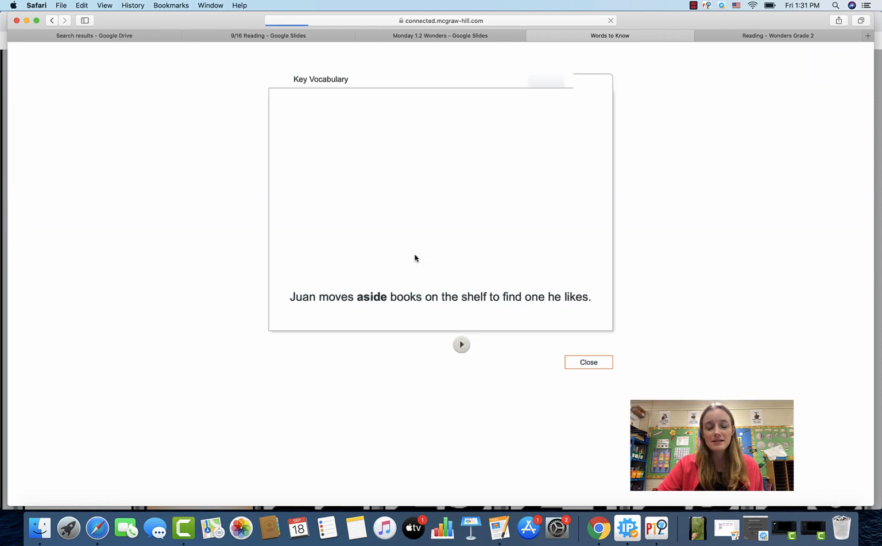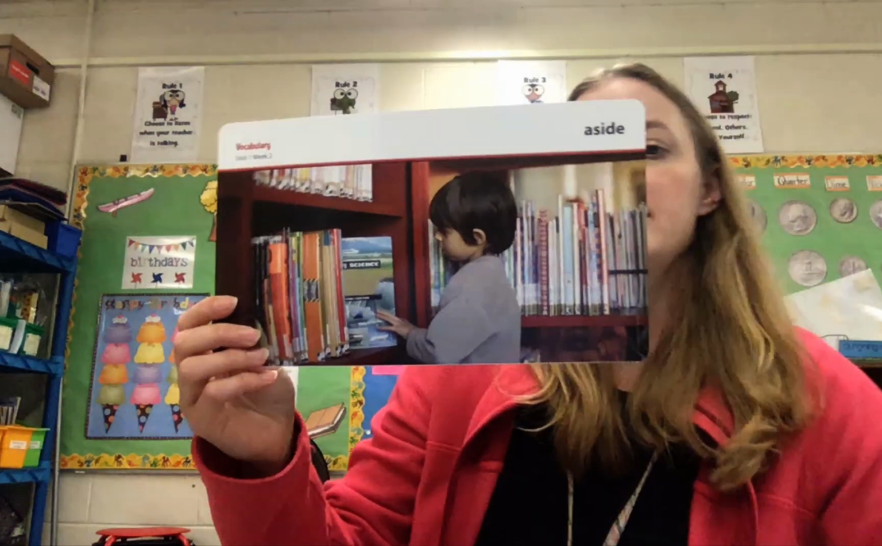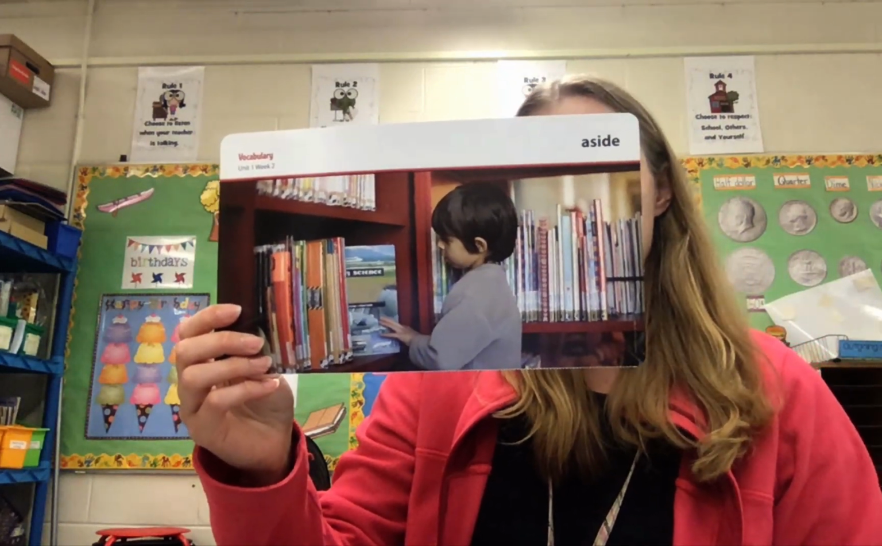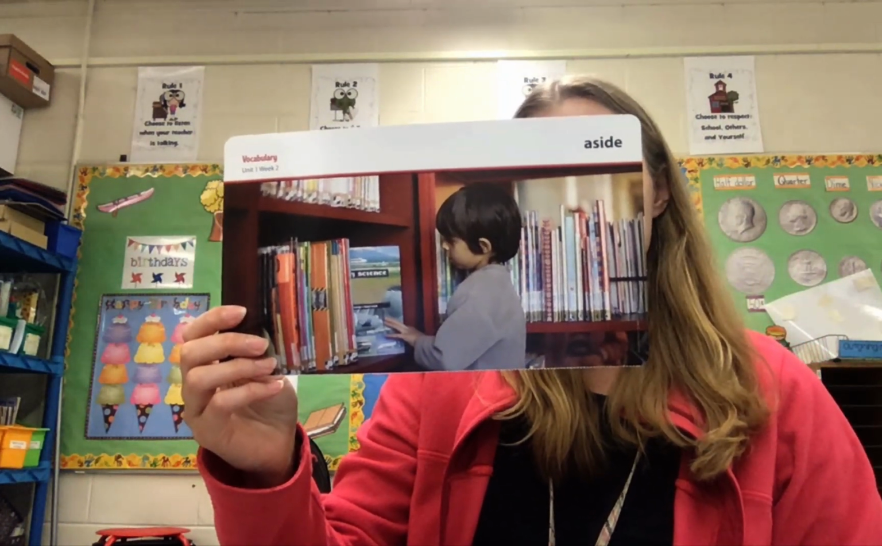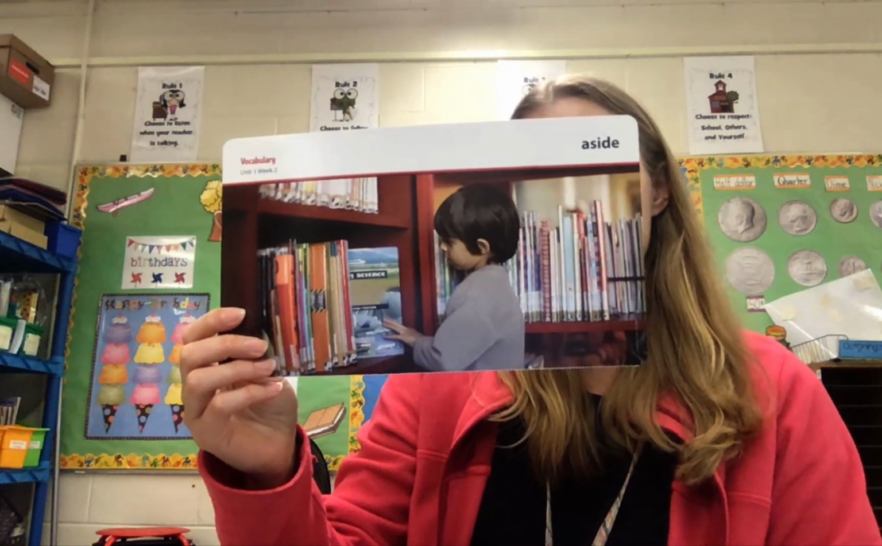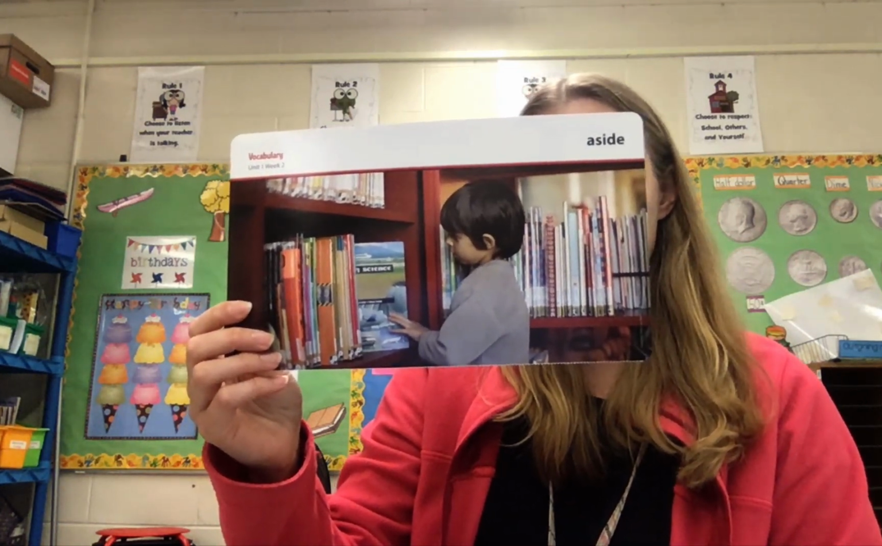Our first word is aside. When things are put aside, they are removed to one side. So here, Juan moves aside his books on the shelf to find one he likes. I could also use aside in a sentence and say, I put aside some paper so that I could work with it later.